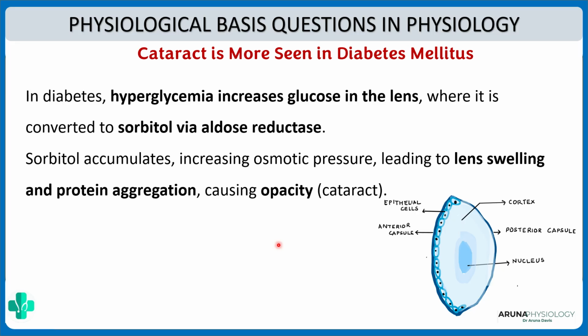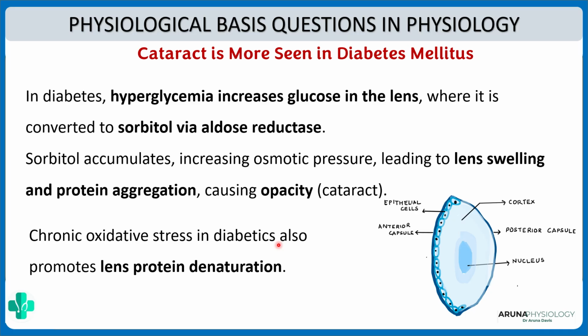And not only that, when there is chronic oxidative stress, it can also lead to denaturation of the lens proteins. That is why in diabetes mellitus, cataract will develop soon. Two reasons: one, due to accumulation of sorbitol, which causes lens swelling and protein aggregation, and protein denaturation.